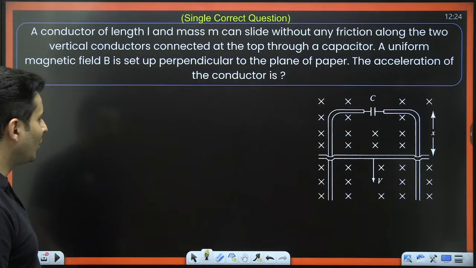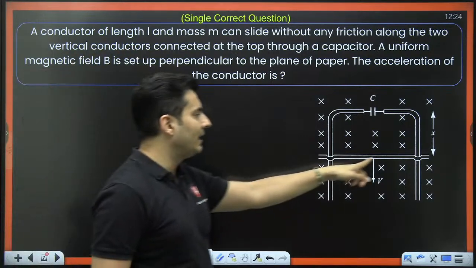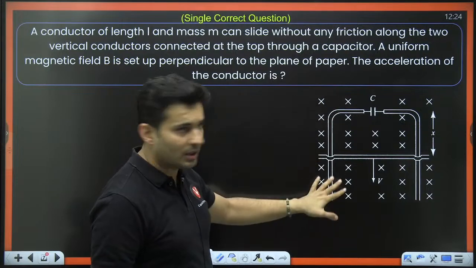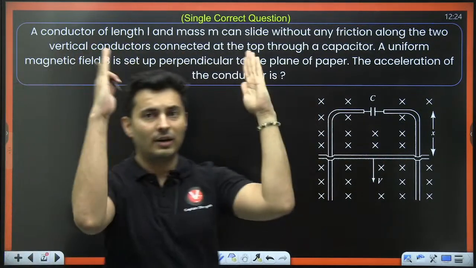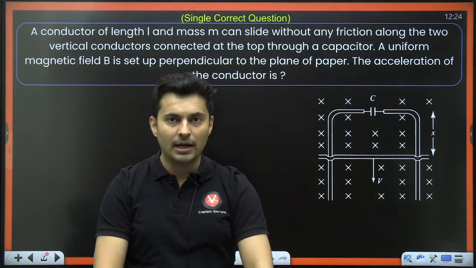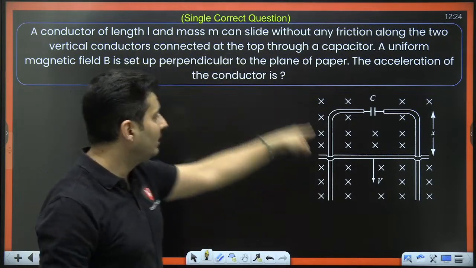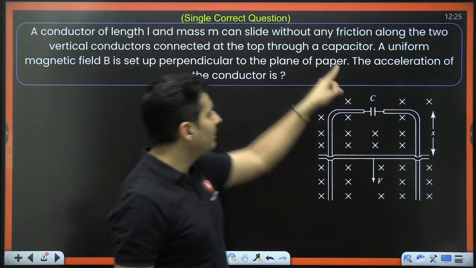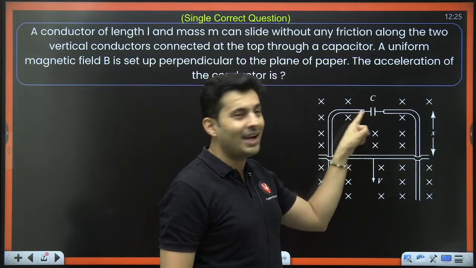Cool. Let's move on to the next one coming up on your screen. There is a conductor of length L. It is going down without any friction on 2 vertical conductors. There is a rod. That rod is sliding down on 2 vertical conductors. So gravity is downwards. Length of the rod is L, mass is m, and they are connected through a capacitor. You can see this conductor and this conductor, they are connected via a capacitor.